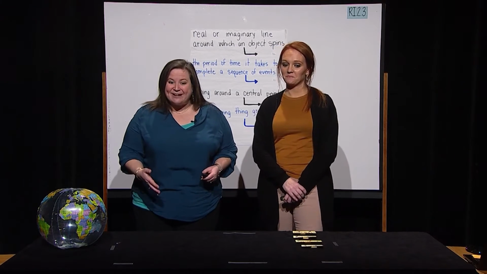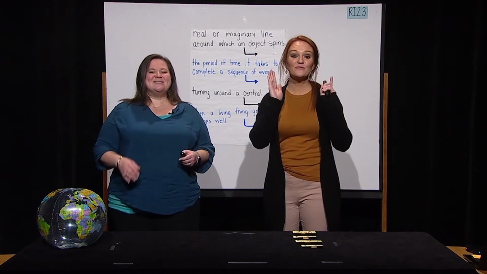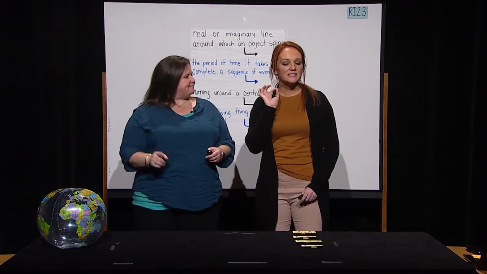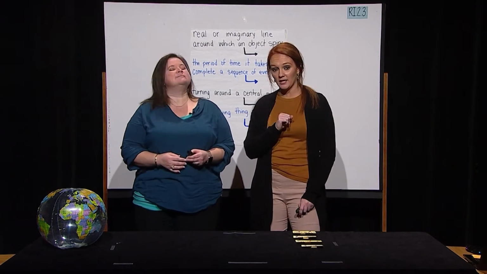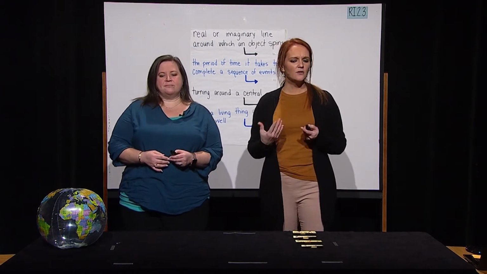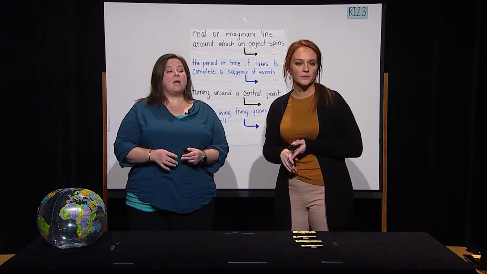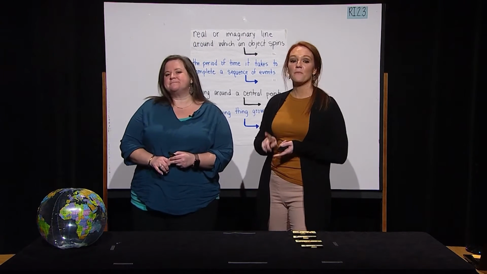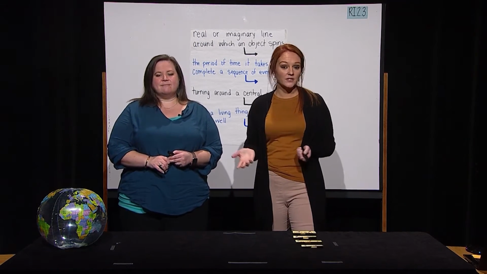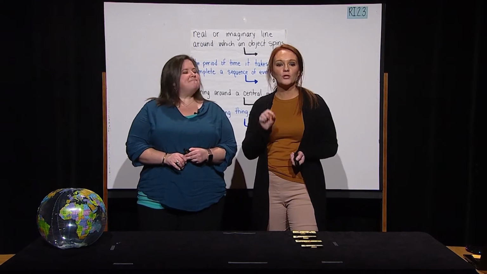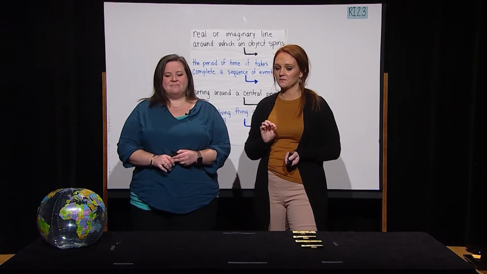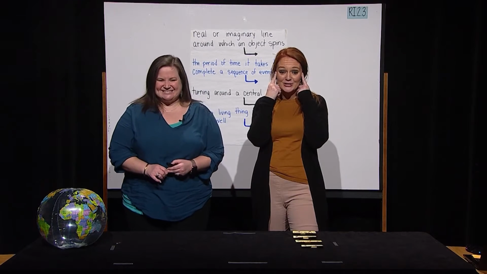Did you spin all the way around? That was fantastic. That was exactly like the earth rotating on its axis. How can you move to show its orbit? Maybe you can walk slowly around a piece of furniture. What a great way to show an orbit. You guys are so smart.